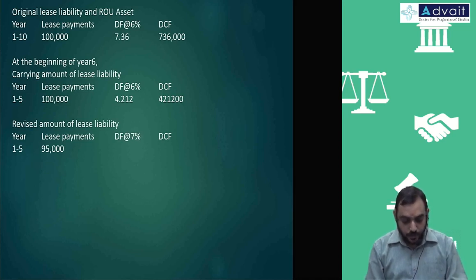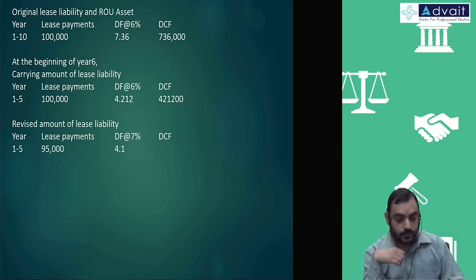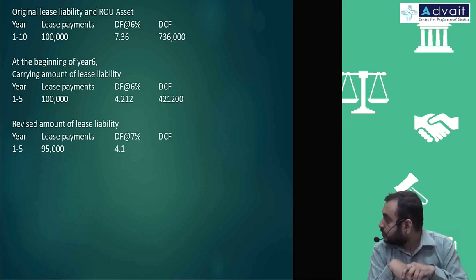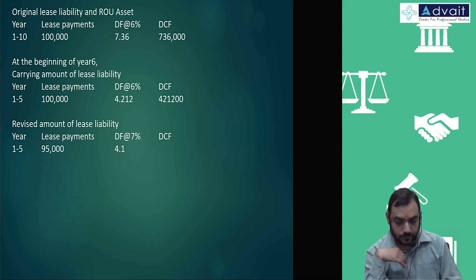I think you get 4.1 or something, and into 95,000 means 3 lakh something, 3,89,500.